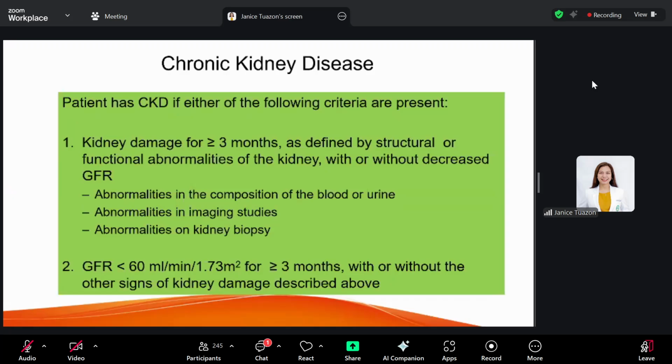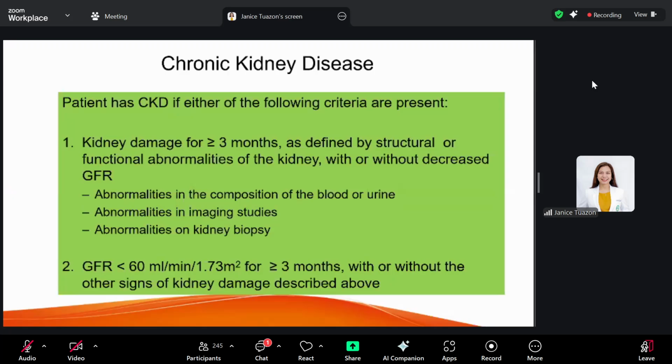Now your ultrasound may show small kidneys already. Those are signs that the kidney disease is already chronic. Abnormalities on kidney biopsy as well. So there are sclerotic areas in your kidneys that will decrease your kidney function. Or if not, there is a decrease in your GFR to less than 60 for 3 months or more, with or without the other signs of kidney damage.